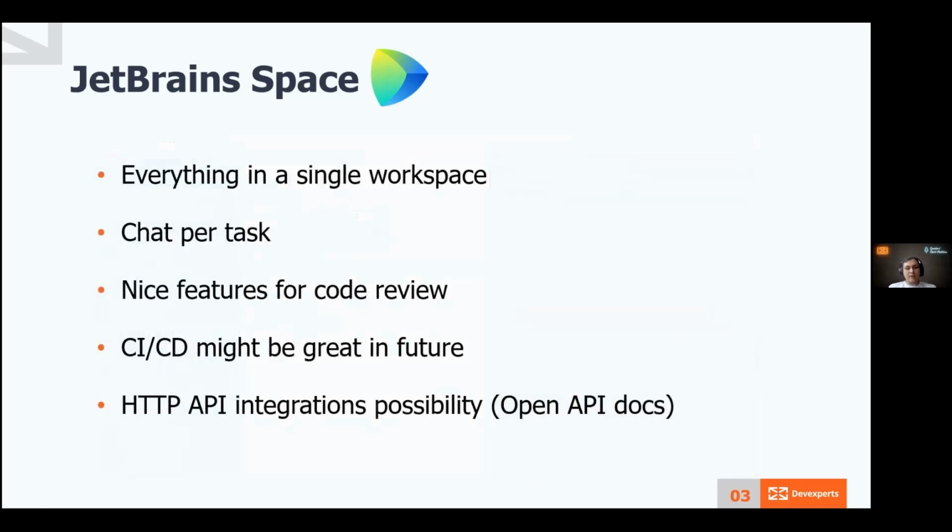But I cannot recommend using it for production for now. It's not so mature to be used like that. And we didn't get a feeling that it was a good product. That's it about JetBrains products for now.